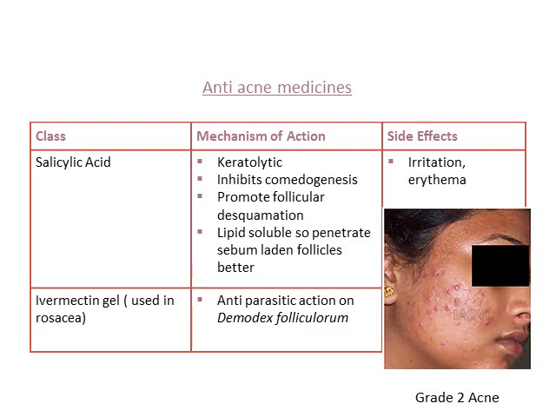Then there are certain other medicines which can also be used for acne, such as salicylic acid. This is usually used only in grade 1 acne. It's a comedolytic and keratolytic and decreases comedone formation. The other one is ivermectin gel.